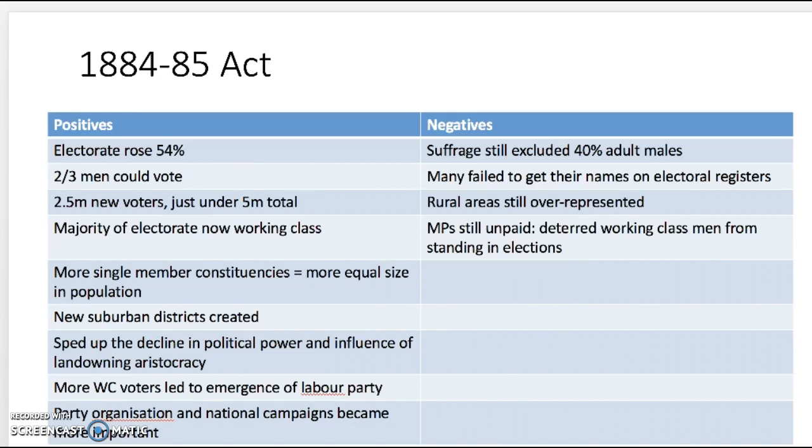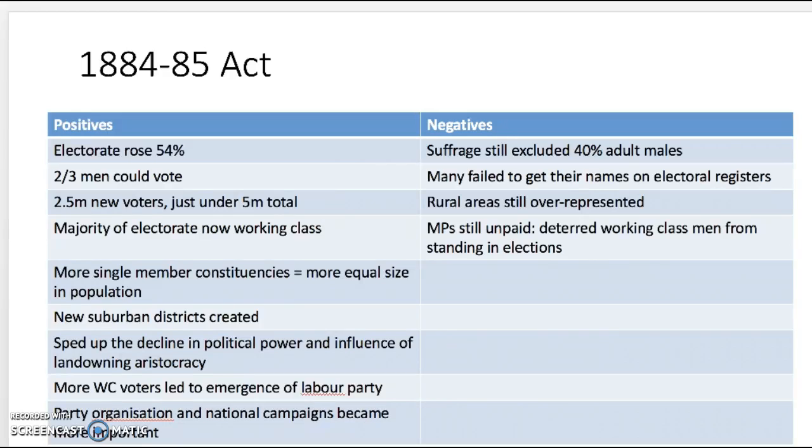New suburban districts were created, which sped up the decline in political power and influence of the landowning aristocracy. More working class voters led to the emergence of the Labour Party. Party organisation and national campaigns became more important.